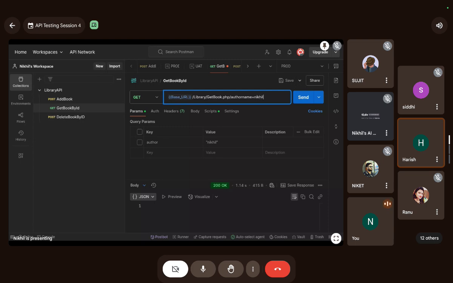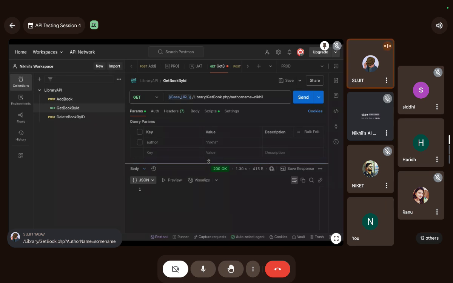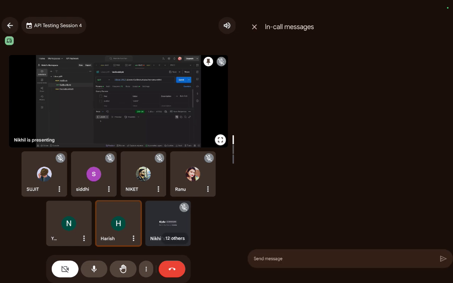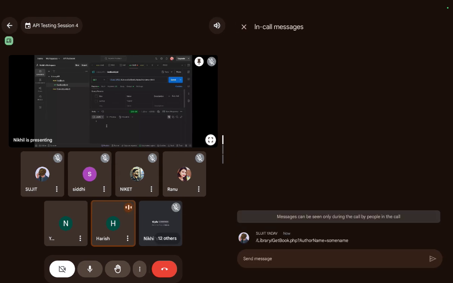Does that have double quotes or is it like that only? It should be like that only. Okay, I'm not able to get it. Why am I not getting the response? See the inbox message. I think a question mark after PHP. Exactly, bro, I was missing this. It would work. Okay, amazing. It still didn't work. Library getbook.php. Okay, I need to remove this. It should work now.